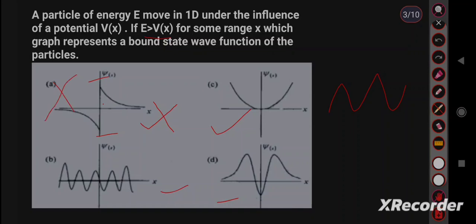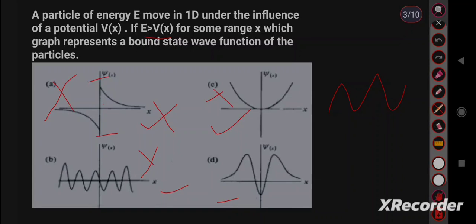For this, the wave function should vanish at the boundaries, means at plus minus infinity, but this graph does not vanish at plus minus infinity, so this cannot be the wave function. Now come to option B. This is an oscillatory function, but this could not be our answer because this wave function is not vanishing at the boundaries. You can see clearly. Now come to the last option.